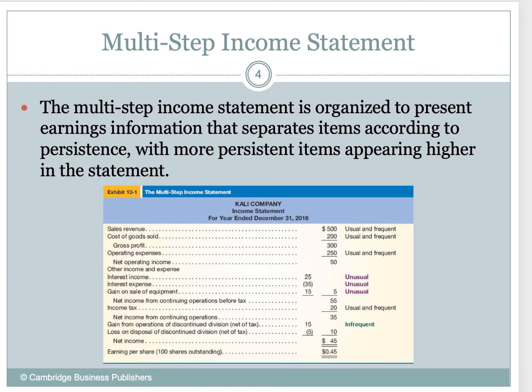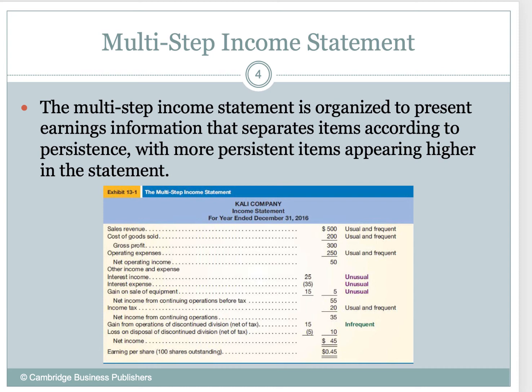Same thing with gain on sale of equipment, right? Those are unusual. Yes, they're going to happen, but it's not part of our core business operations. Okay. Income tax, that's going to be usual and frequent. We're always going to have an income tax payment.